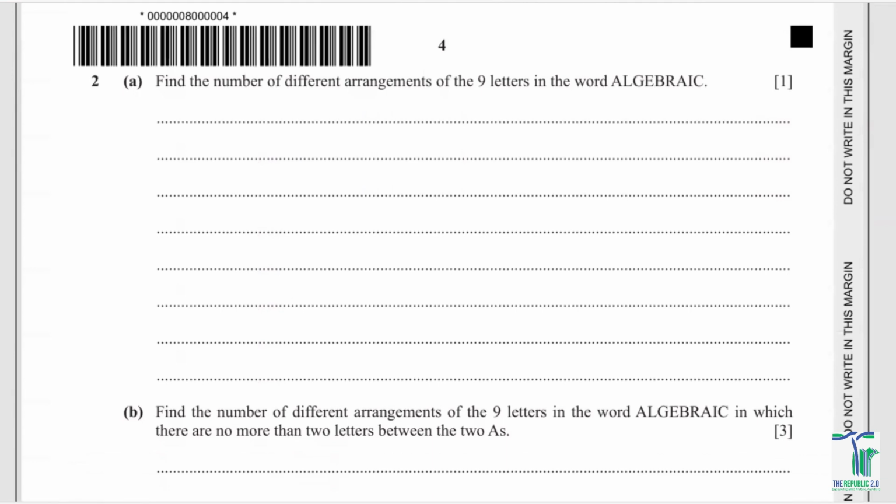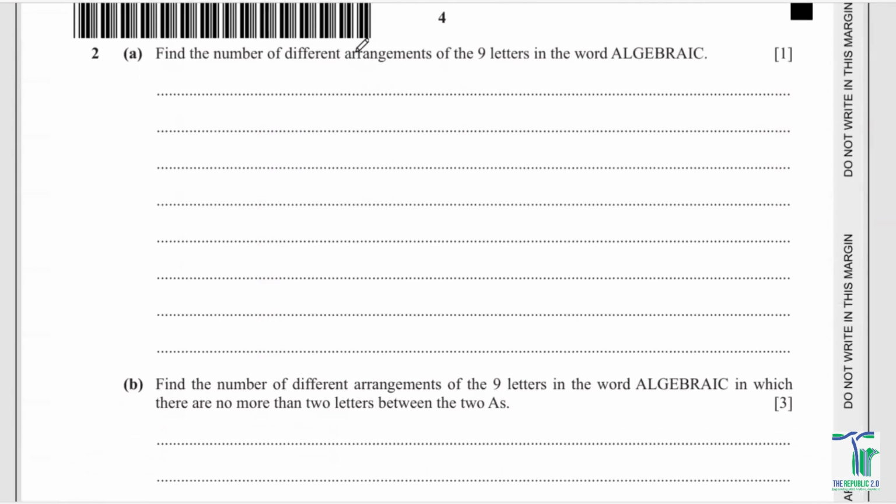And now we've got question number 2. Find the number of different arrangements of the 9 letters. So first of all, just write down the total number of letters. You have 1, 2, 3, 4, 5, 6, 7, 8, 9. You've got 9. And the only letter that is repeating is A. So A repeats how many times?